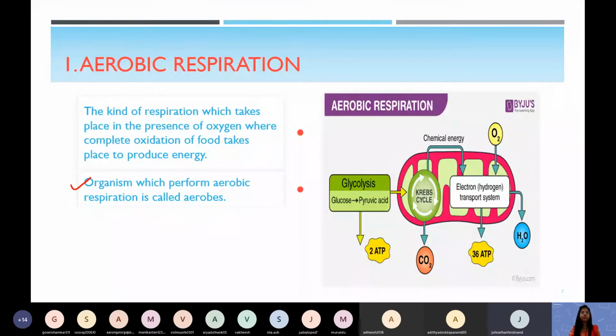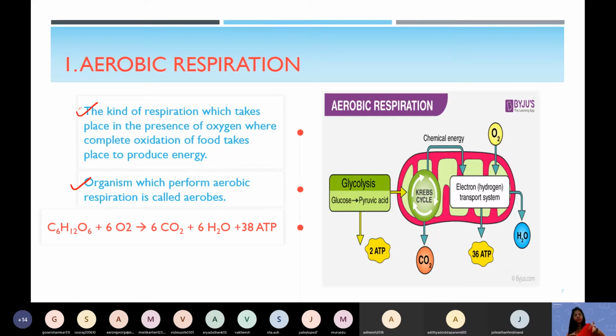Aerobes. Yes, so we are taking the oxygen, and we are doing the complete form of respiration. So we are doing aerobic respiration. How can you define it? The kind of respiration which takes place in the presence of oxygen, where complete oxidation of food takes place to produce energy, is called aerobic respiration. Now, what is the equation of aerobic respiration?